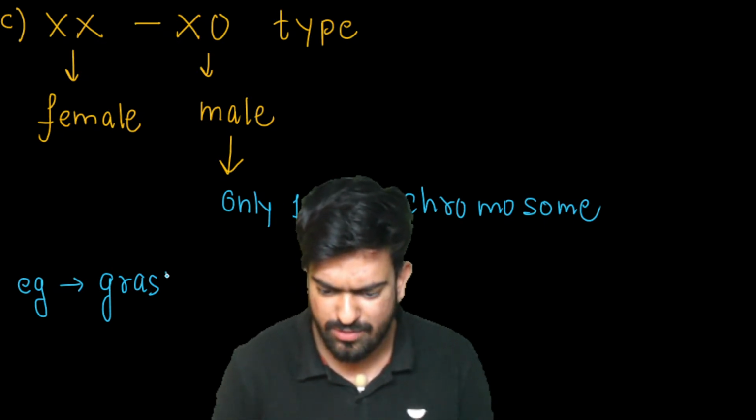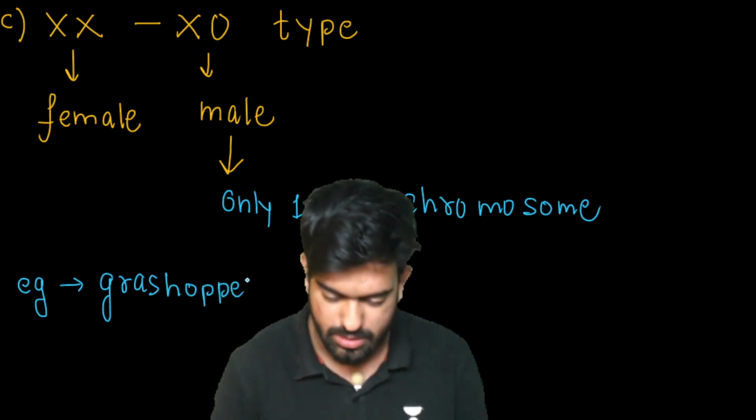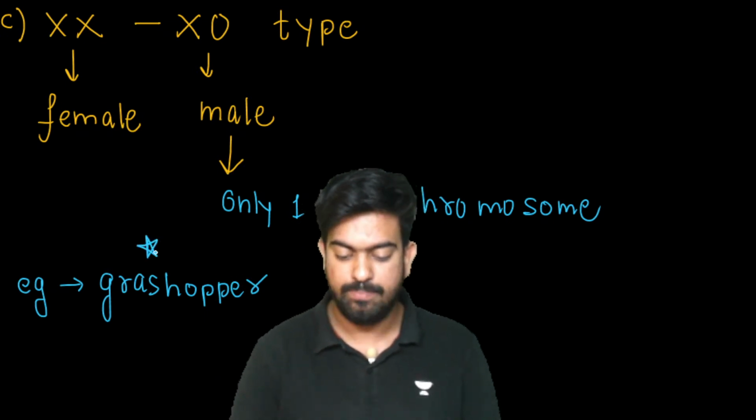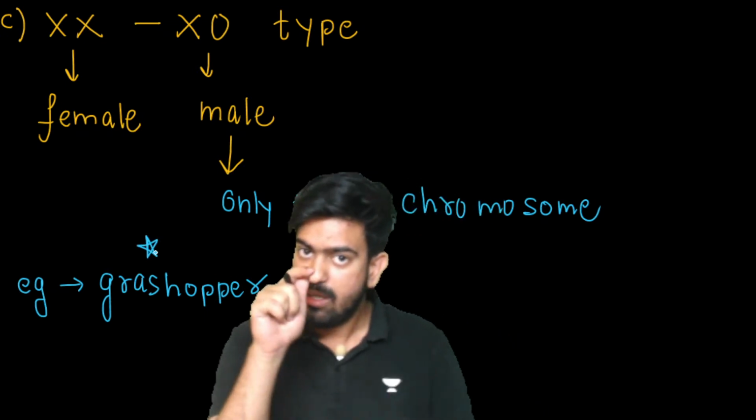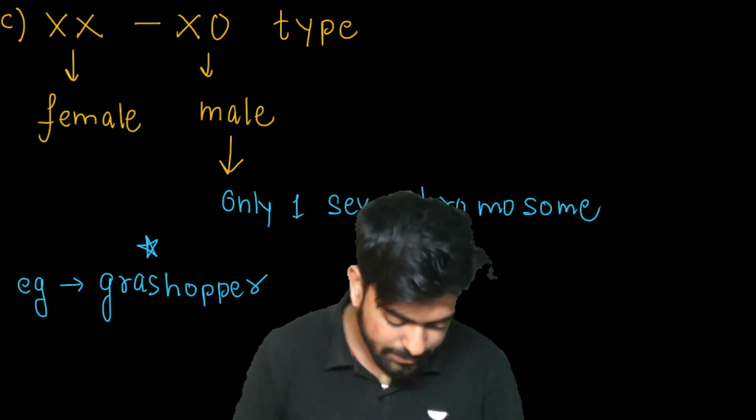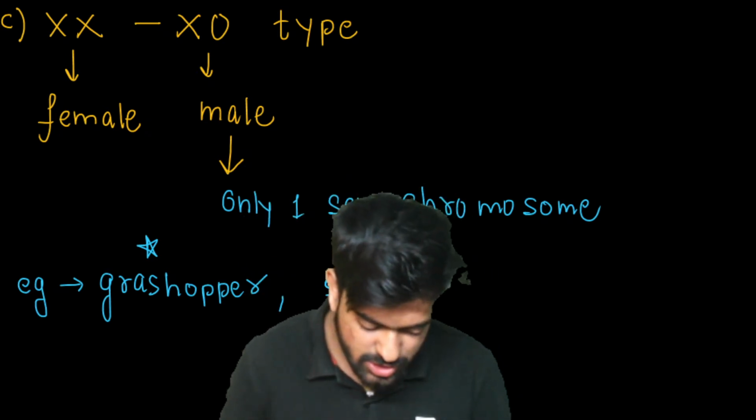Grasshopper. What's the spelling of grasshopper? HOPPER. Right? It's a very important example. बाकी कुछ याद रहे ना रहे, you have to remember this grasshopper. Okay. Now next what? Squash bug,